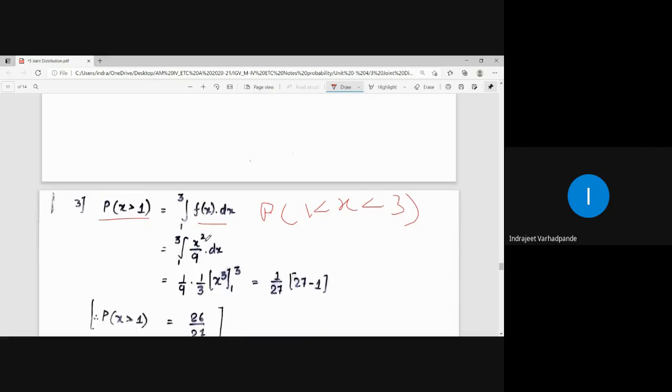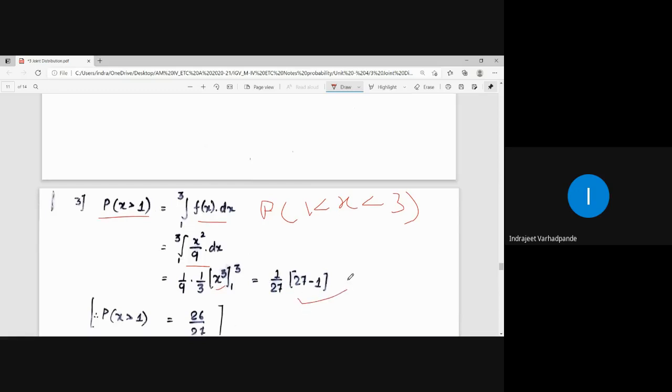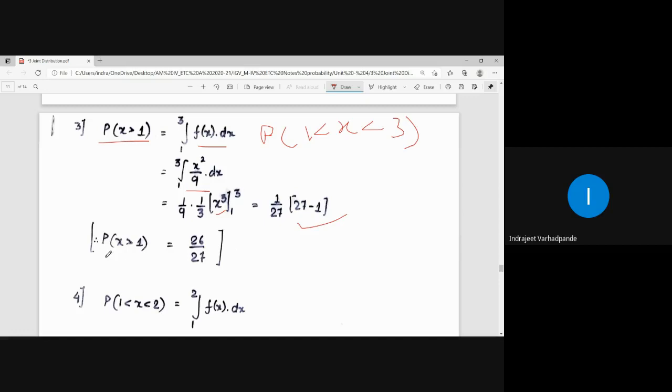How is my density function now? My density function is x square by 9. What is the integration of this x square, keeping 1 by 9 outside? X square ka integration is x cube by 3, and solve it. What answer are you getting over here? After integration, probability for x greater than 1 is 26 by 27. Clear this value? अभी secondly उन्होंने क्या पूछा है?